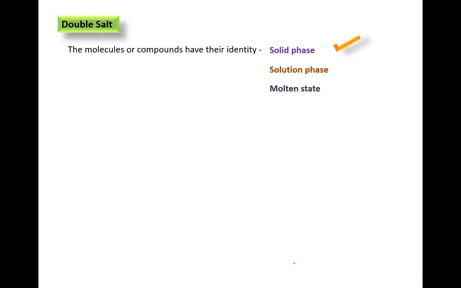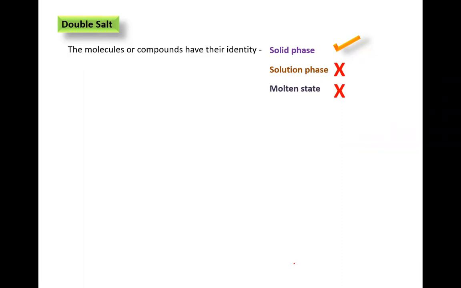Then what about the solution phase? Does it retain its identity in solution phase? No, not possible. Why? Because it splits up into respective ions in solution phase. What about the molten state then? Again, no. Which means double salts have their identity in the solid phase only, not in solution phase, and not in the molten state. Got it?